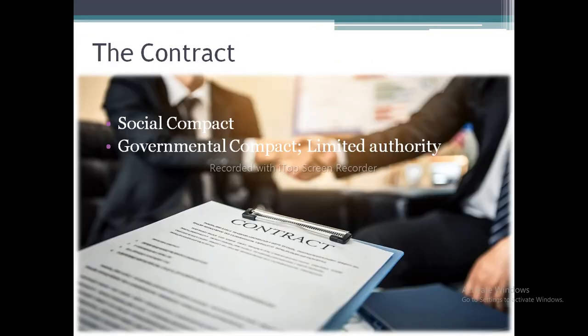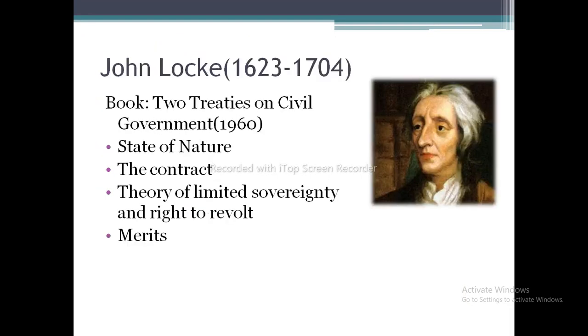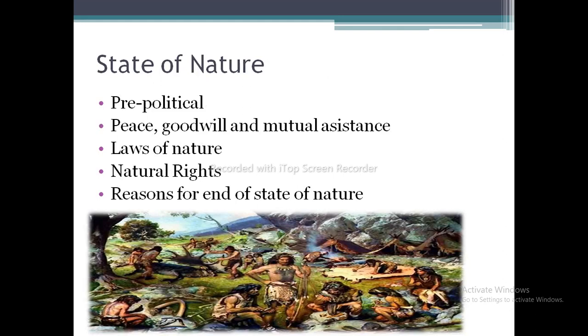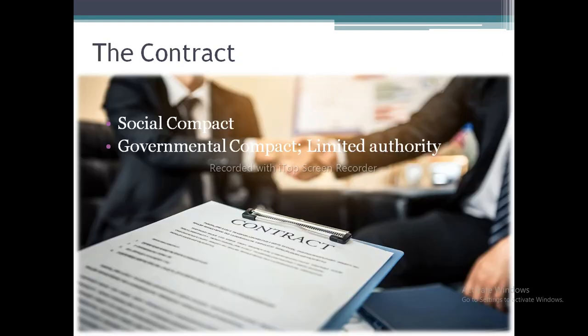So if we just have a glance at the state of nature, it was pre-political, there was mutual assistance, there was peace and goodwill, and the laws of nature guided the dealings of the people. There were natural rights of life, liberty, and property. The laws of nature were reason and justice. The end of the state of nature was sought because of inconveniences. There was not an authentic description of what the natural rights were by any impartial judges, and there was no common authority to enforce those natural rights.